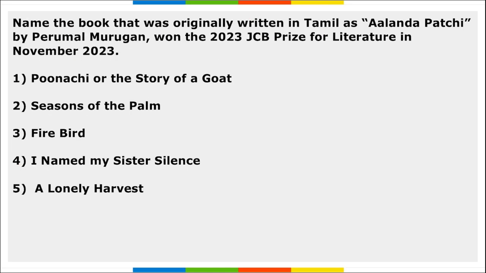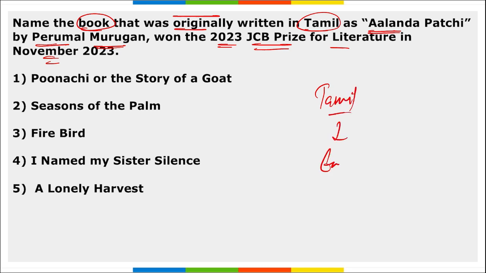Correct? Next, name the book that was originally written in Tamil as Alanda Patachi by Perumal Murugan, who won the 2023 JCB Prize for Literature in November 2023. So, what is the name of the book that was originally written in Tamil? Then it was translated into English. Correct? The name of the book was Alanda Patachi, and this book has been recently translated.